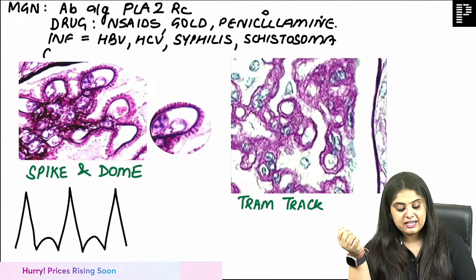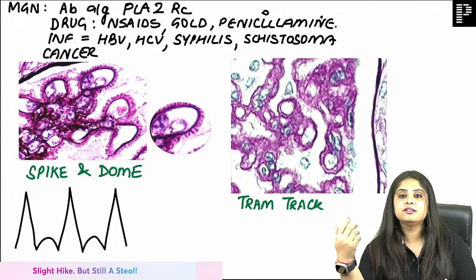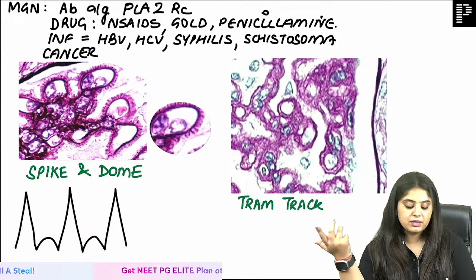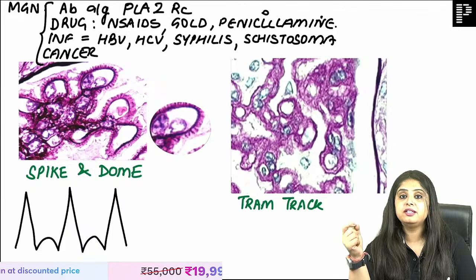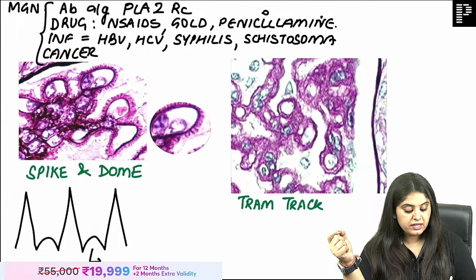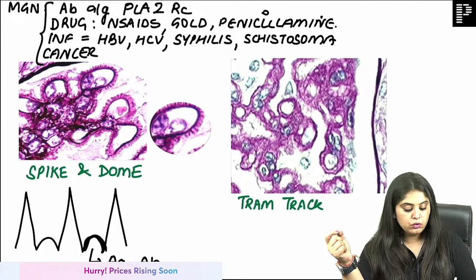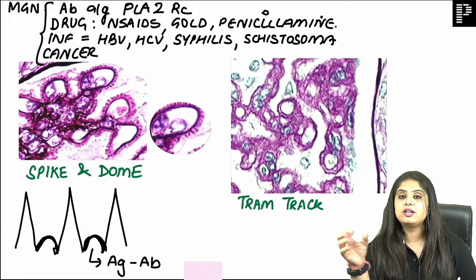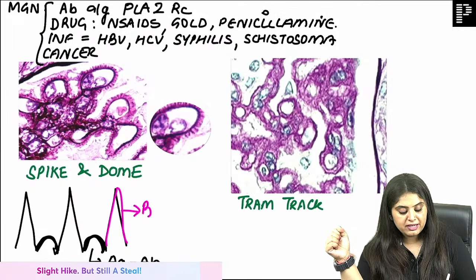Moving on to the next, it can also happen with cancers. They might write lung cancer, colon cancer, skin cancer like melanoma, any cancer would do. Drugs, infections, cancers, antibodies, they make antibodies. And do you know where those antigen antibody complexes deposit? That's the dome. The dome that is formed over here is the antigen antibody complex. Then who's making the spike? The spike is going to be made by the basement membrane.